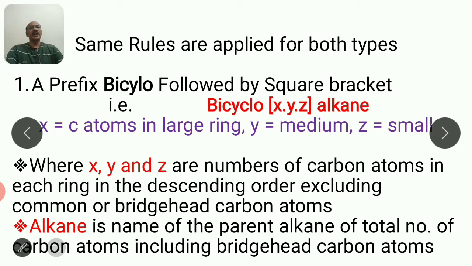The name of the parent alkane is the number of carbon atoms in x plus y plus z plus the two bridgehead carbons.